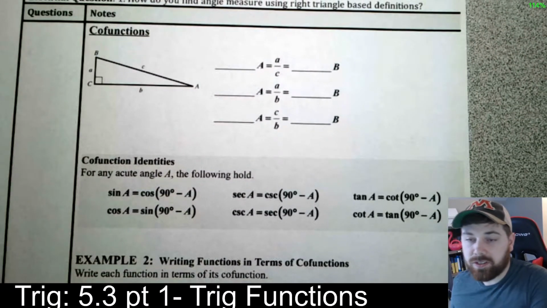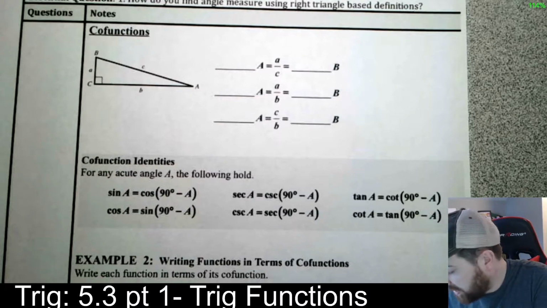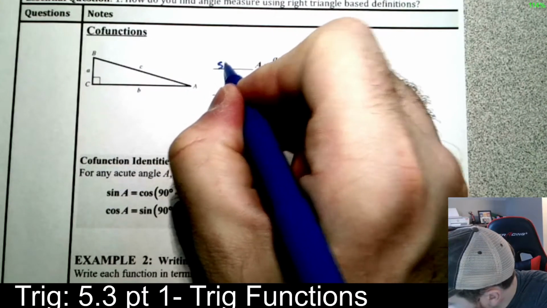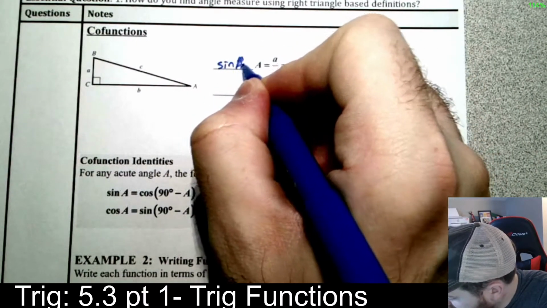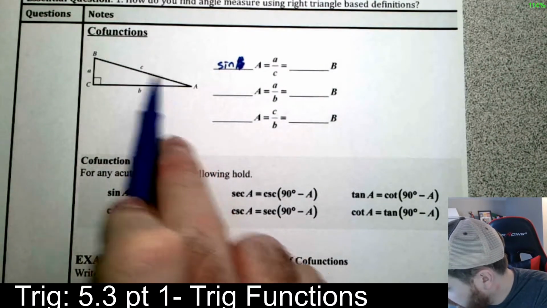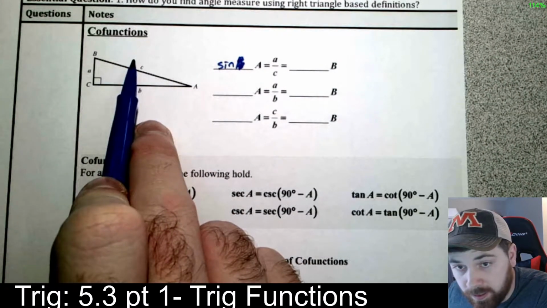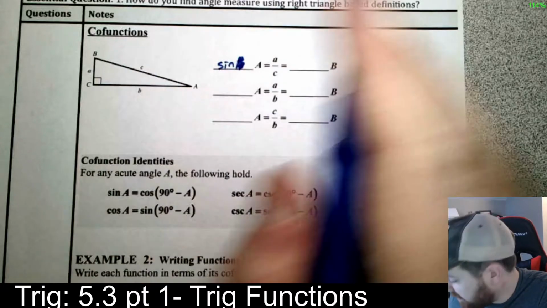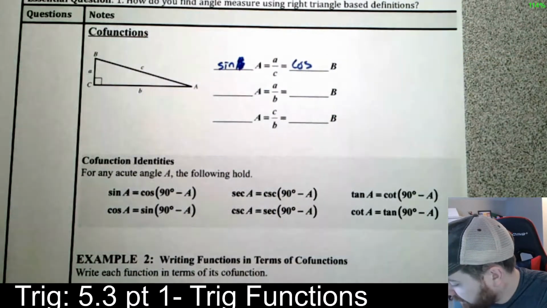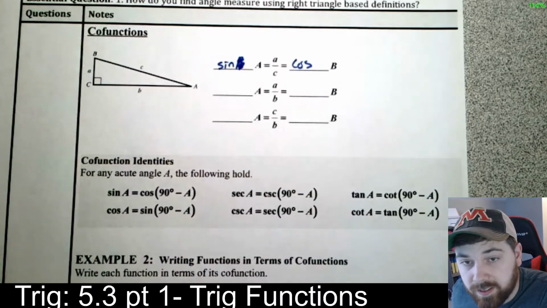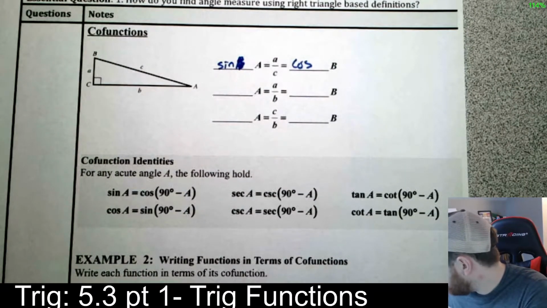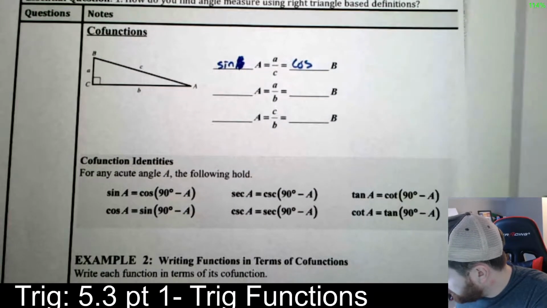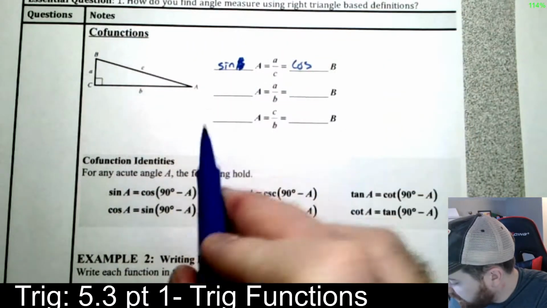Cofunctions. So like we just said, the sine of A is A over C, but that's the same thing as the cosine of B, because the cosine of B is A over C. So think back to that chart from the last page. Notice that we can use those a bunch here.